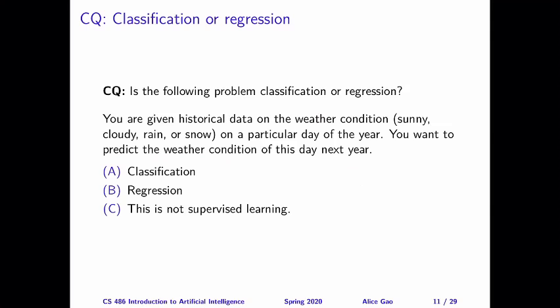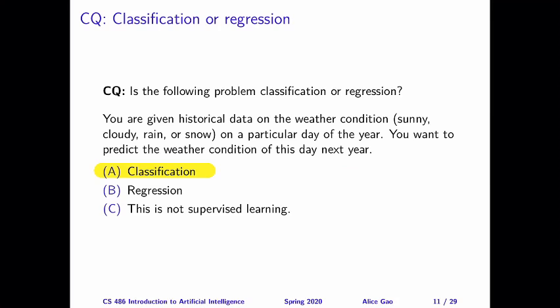The answer is that this is a classification problem. This example is almost identical to the example I gave on the previous slide. We are trying to predict the weather conditions, and the values of the target features are discrete, things like sunny, cloudy, rainy, or snowy.